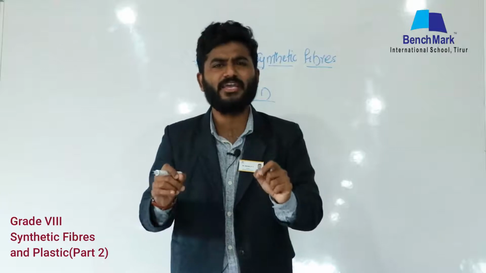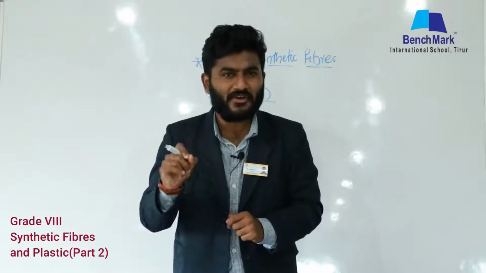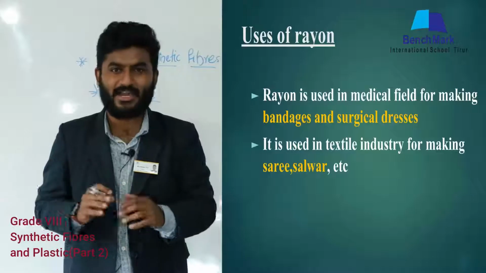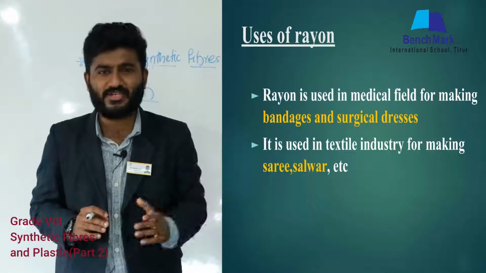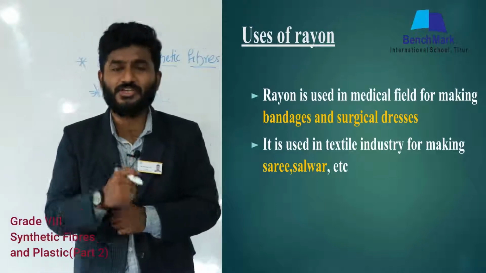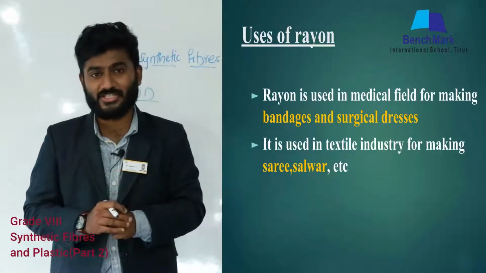The first thing is it is cheaper than natural fiber, and the second thing is the applications of rayon. You will find rayon in different areas such as surgical bandages. In hospitals you will find rayon.